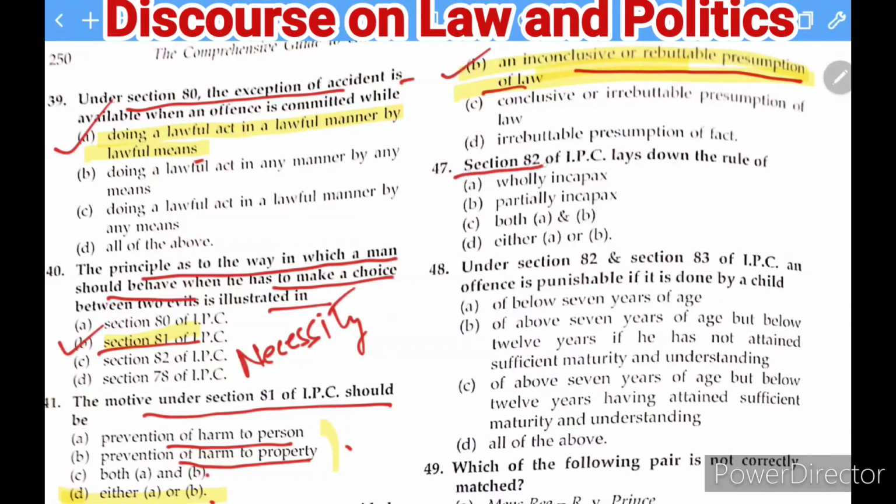Next question is section 82 of the IPC lays down that the rule of wholly incapax, partially incapax, both A and B, and last either A or B. So this is about section 82, where the age of the child is less than 7 years. So in this case, the right answer of this question would be A. That means wholly incapax, he is not competent to do the action. So therefore this answer is going to be correct here.